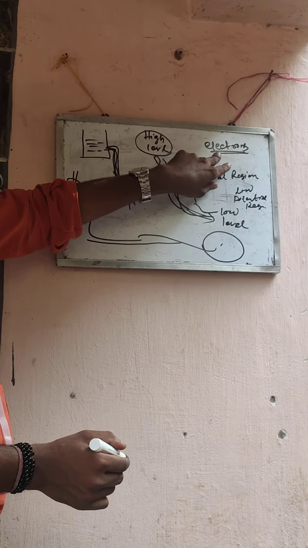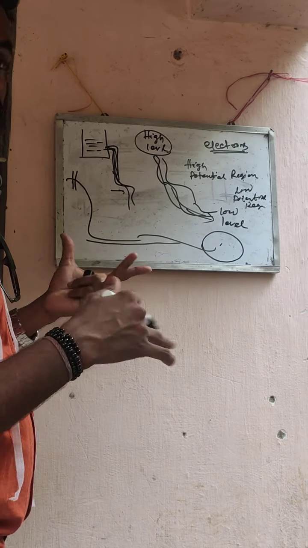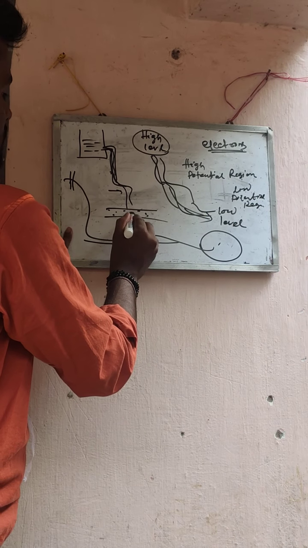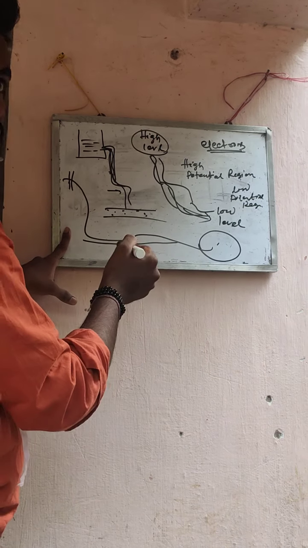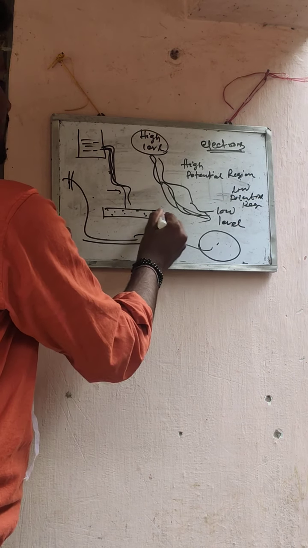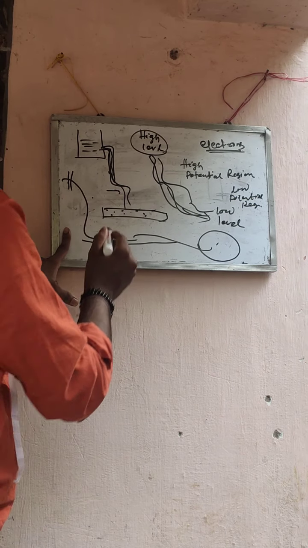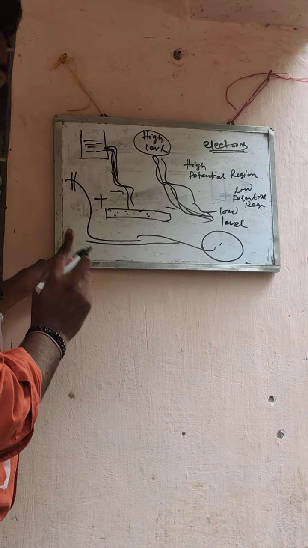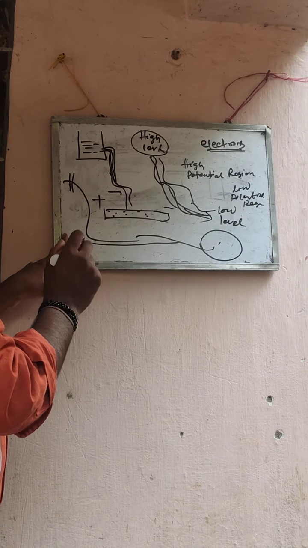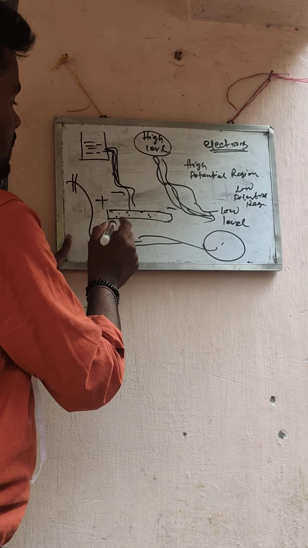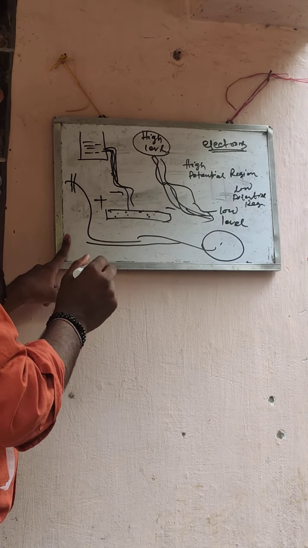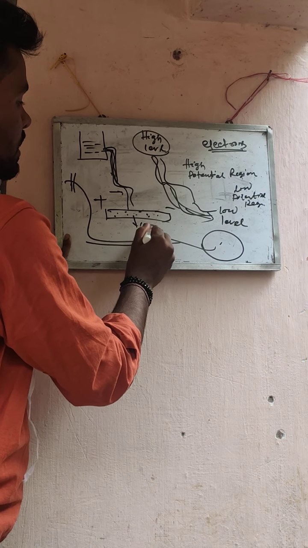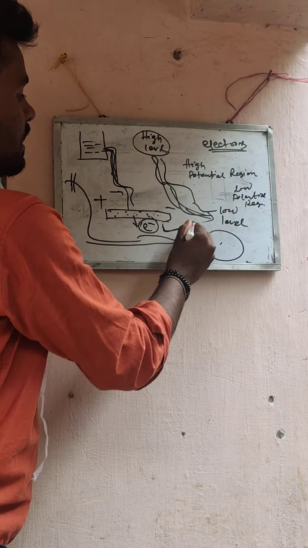Like that, electrons move inside a metallic conductor. This is a metallic conductor and here electrons are there. Electrons only flow due to the potential difference between the two terminals of a metallic conductor, that is, one positive, another negative. And this potential difference is created by the battery or the cell connected with the circuit. Gravity has no role in the flowing of electrons inside the metallic conductor.